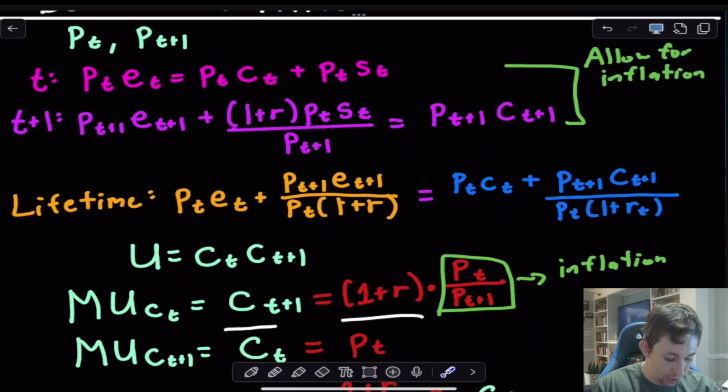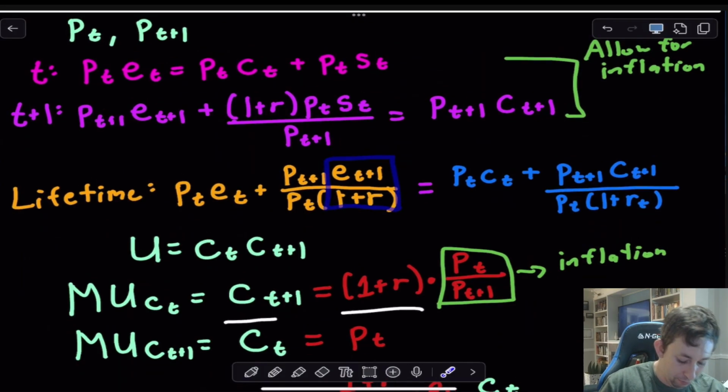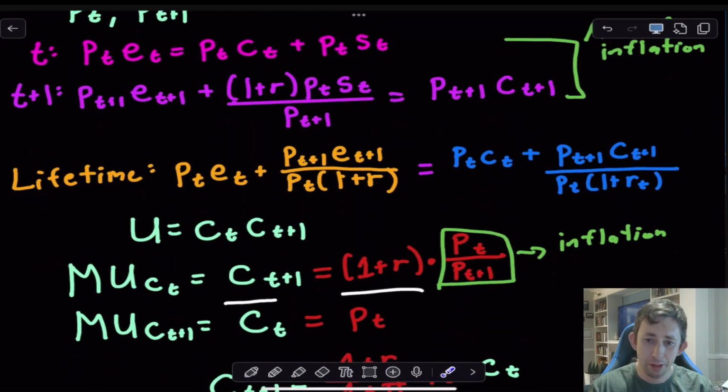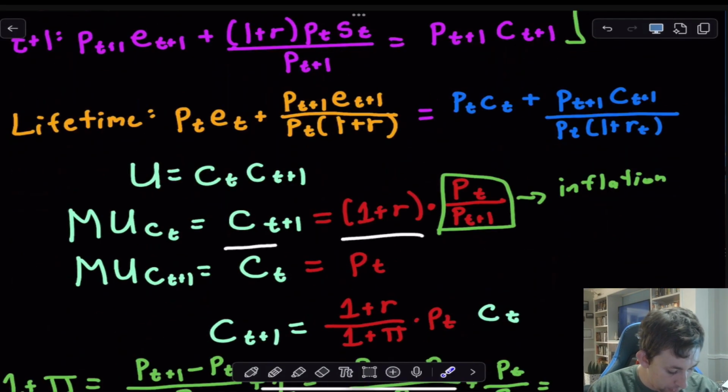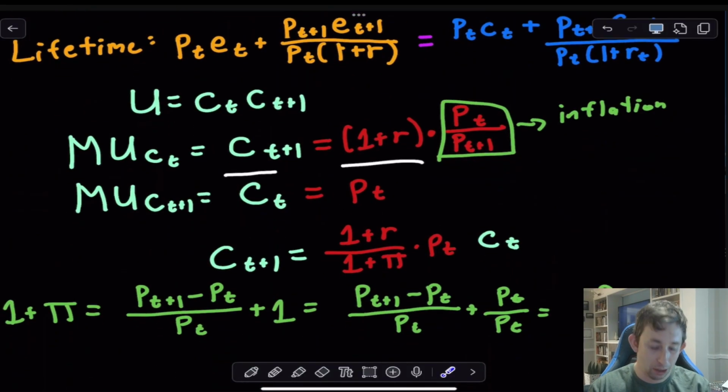So now my lifetime income is just the prices, and for period T+1, it's ET+1 over 1+R, basically accounting for inflation. That's going to be the same thing for consumption. Now what I'm going to do for the utility function is exactly the same thing in terms of marginal benefits and marginal costs.